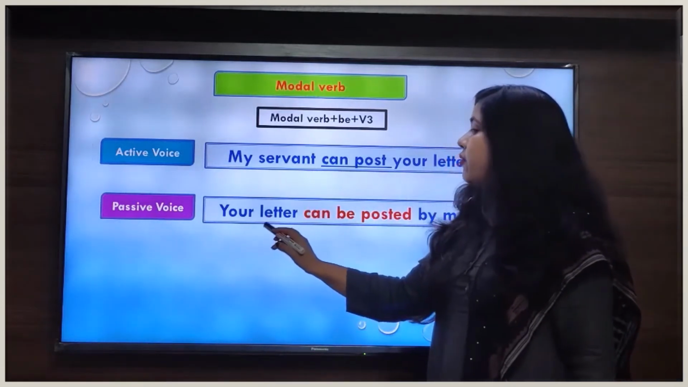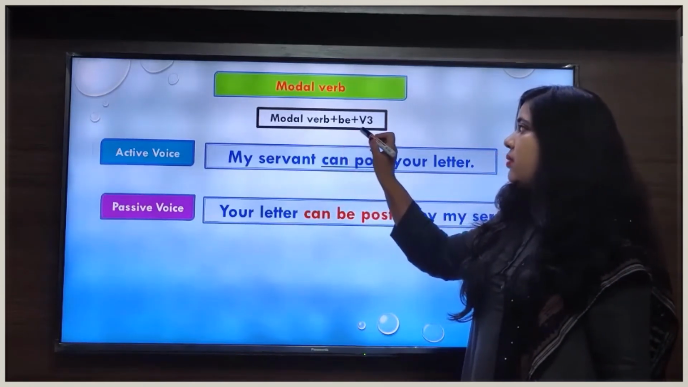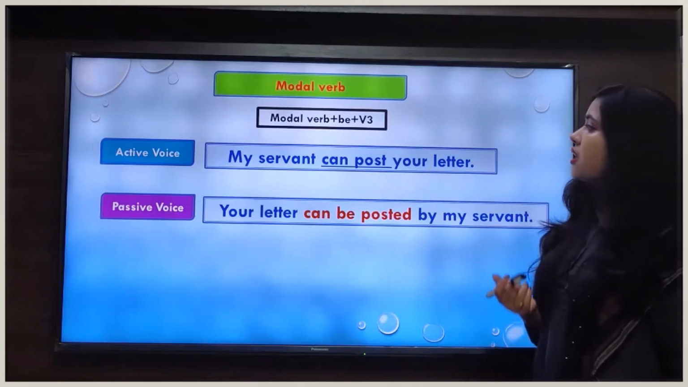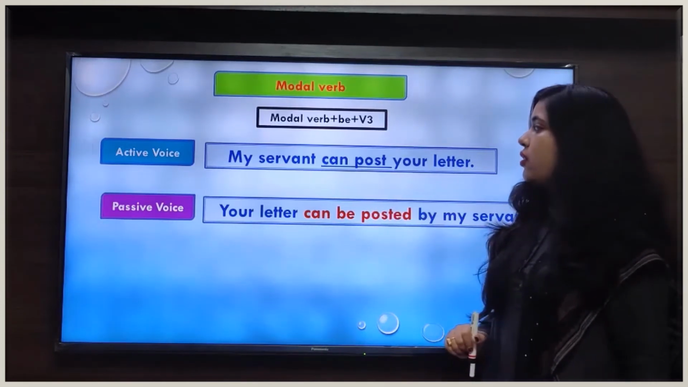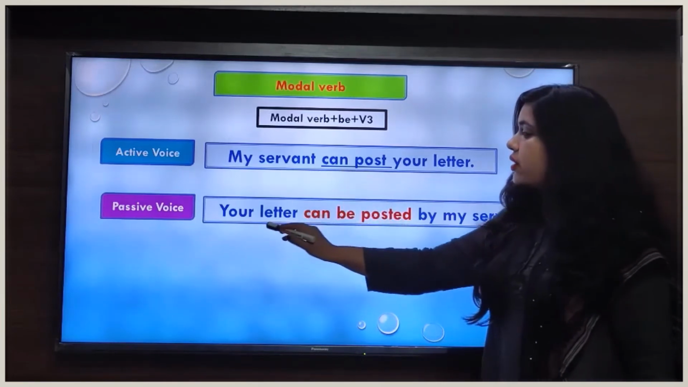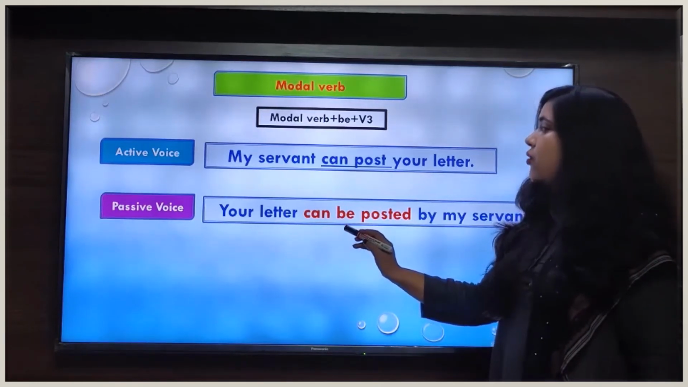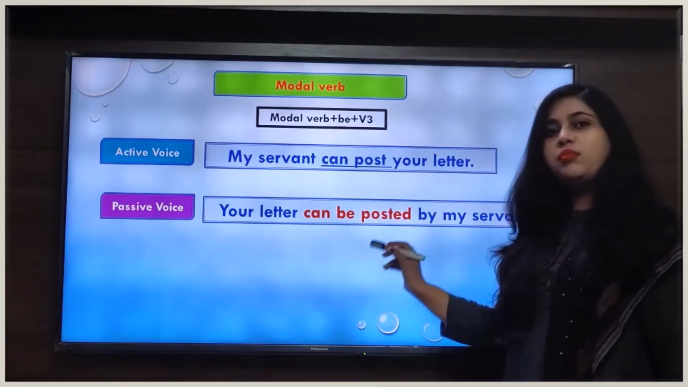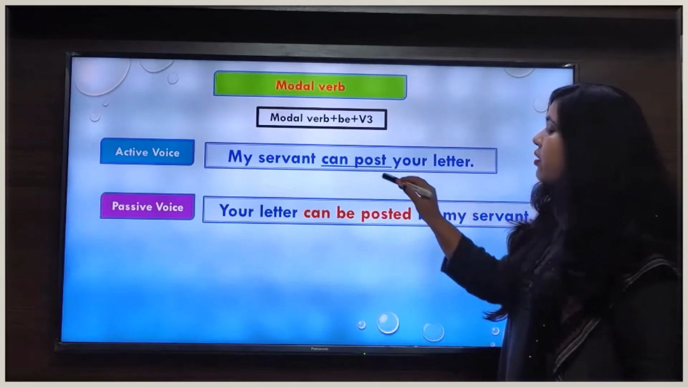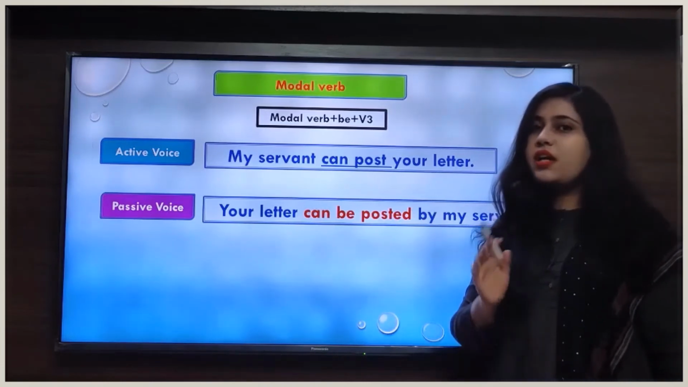And after that, what will we do? We will apply this formula, modal verb plus be plus V3. As you can see here, in this sentence our modal verb is can. So we will write the modal verb as it is after the subject, and then we add be followed by the third form of the main verb. Here you can see in the active voice sentence our main verb is post, and the third form of the verb post is posted.